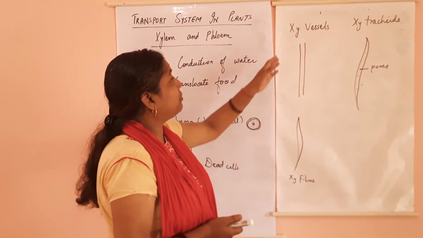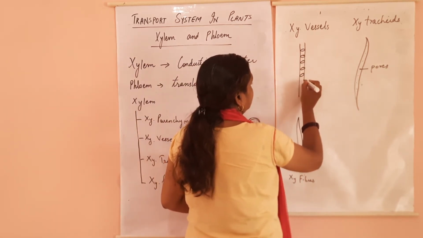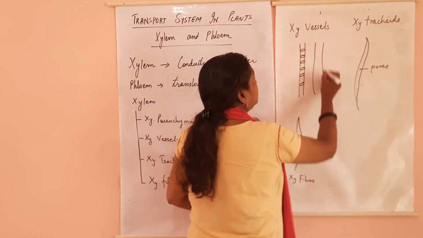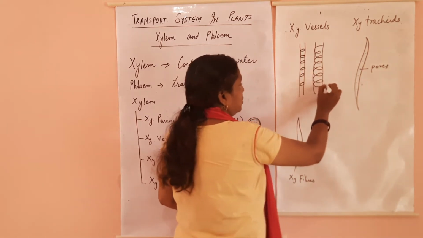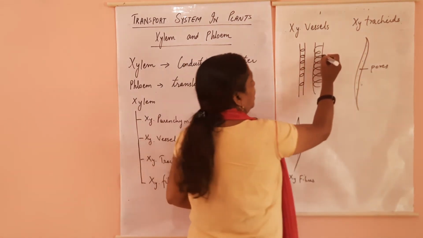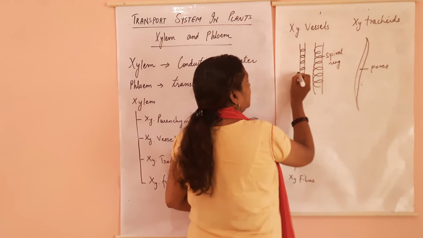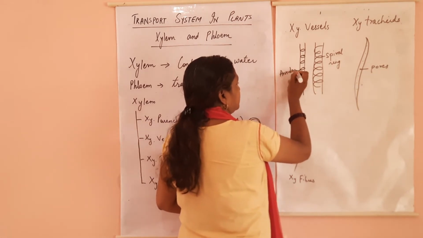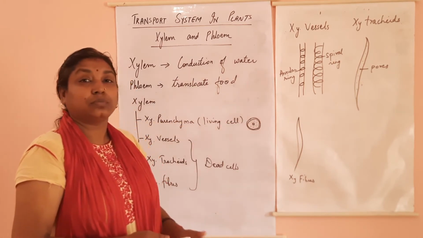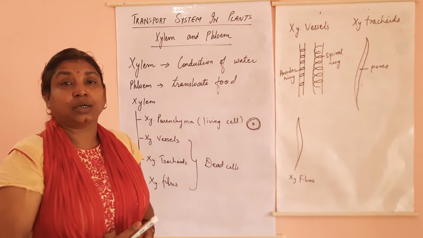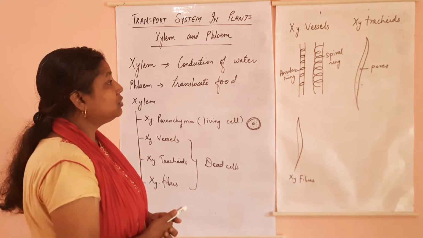Now one more thing to remember in xylem vessel is they have annular rings which provide the rigidity to the xylem vessels. So there are two types of rings present. One is your spiral ring and this is known as annular ring. So these are the structures of your xylem and all this helps in conduction of water from the roots to the tip of the leaves or the shoot.